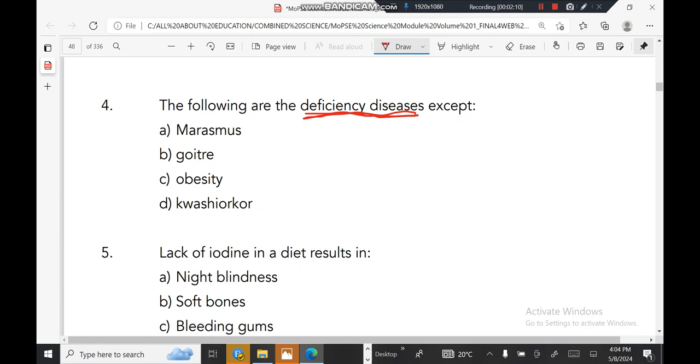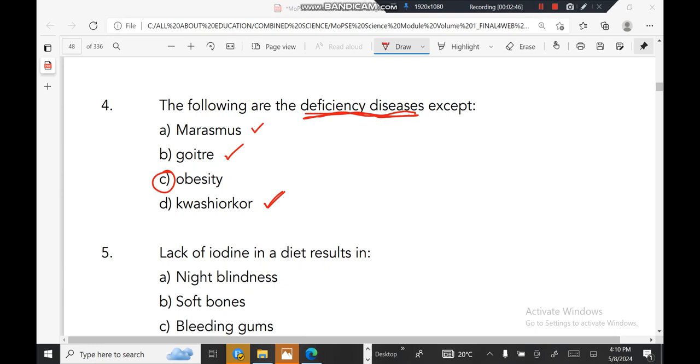So the correct answer for number four is C. Goiter is a deficiency disease, and kwashiorkor is also a deficiency disease. But obesity is not a disease caused by lack. Obesity is the condition of being overweight, and mostly it is a result of too much intake of carbohydrates.